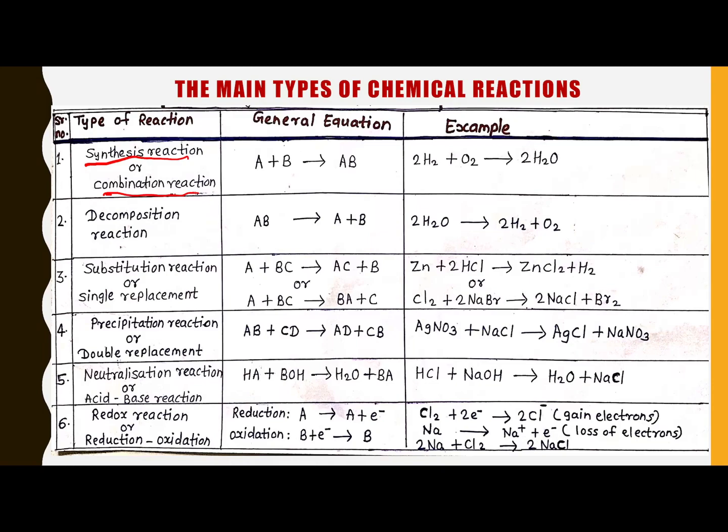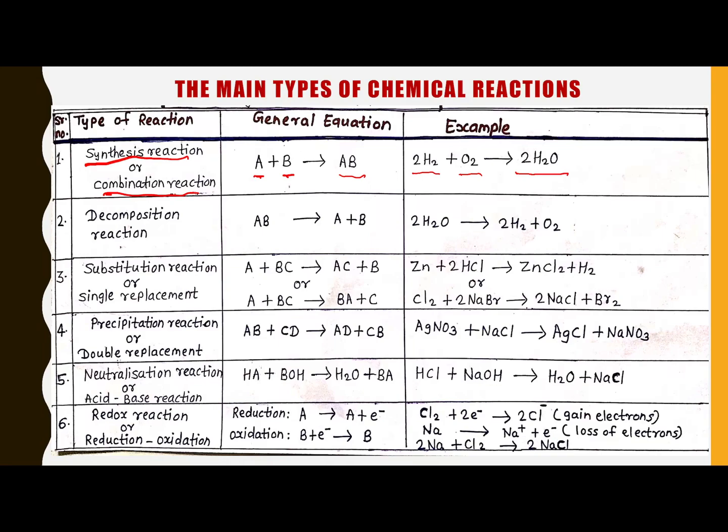That's why it is known as the synthesis reaction, or also the combination reaction, because in this reaction the two atoms, the first is the A atom and the second is the B atom, are combined and form the product. Here is an example for understanding. Two hydrogen atoms and two oxygen atoms are combined and form the water molecule. So it is known as the synthesis reaction or combination reaction, because in this reaction we take the hydrogen atom and oxygen atom and synthesize the water molecule.